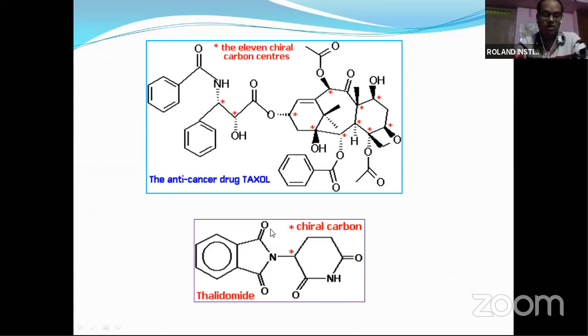Next we'll go for chiral carbons, another example, thalidomide, but it is now banned due to some side effects. But due to this chiral center, it is also a biologically active drug. These are some examples of drugs which contain chiral carbons. So it is essential for a drug to be biologically active.